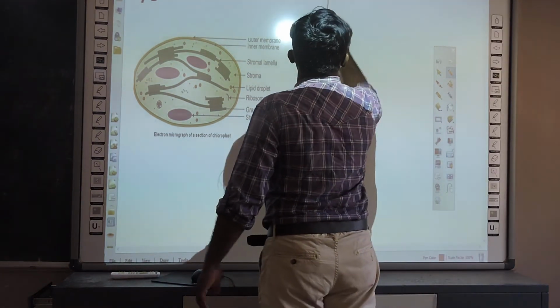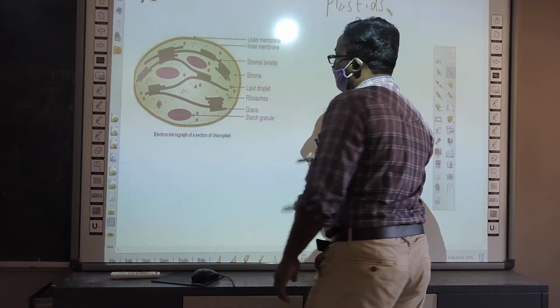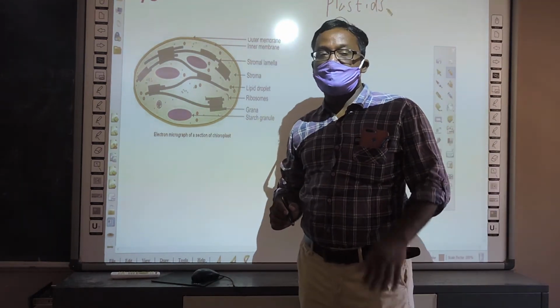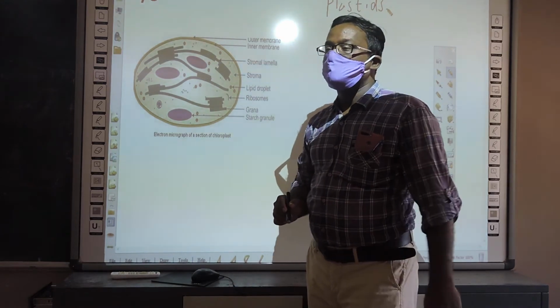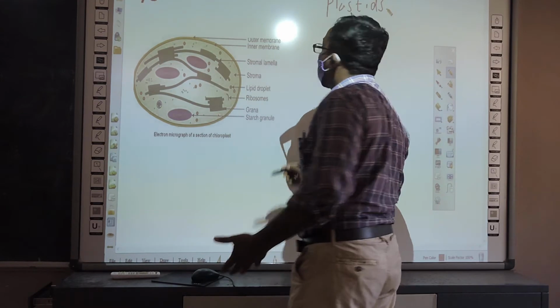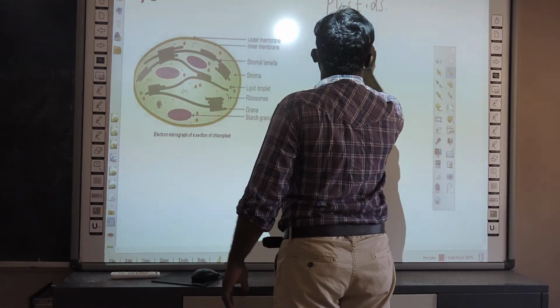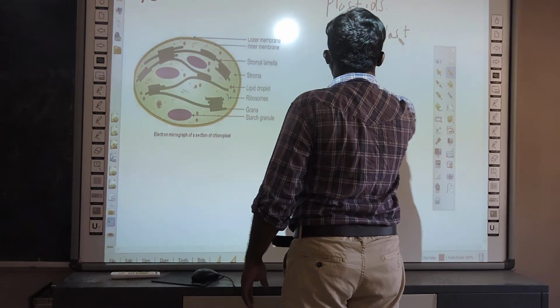In the plastids, there are three types based on the pigment present in them. Some plastids do not have pigments. They are white in color. They are called leucoplast.